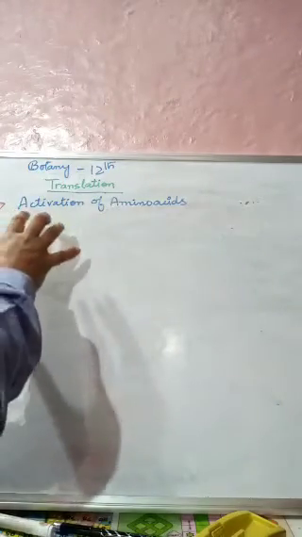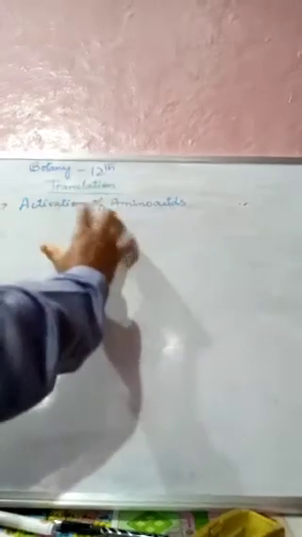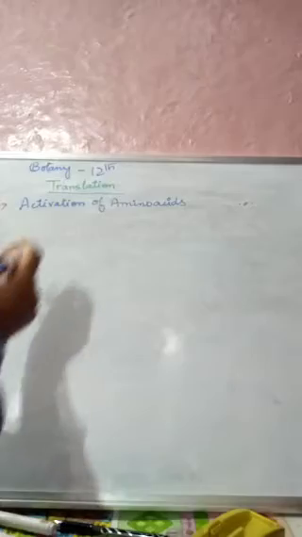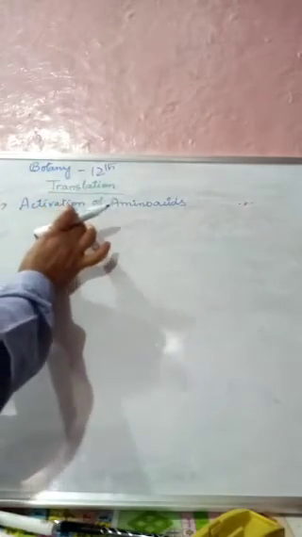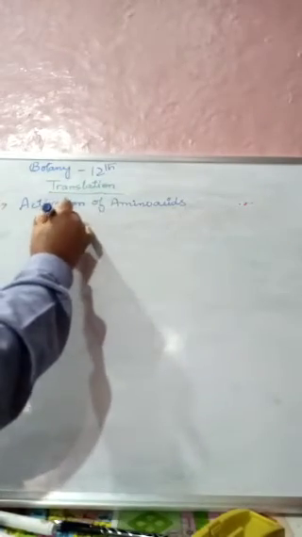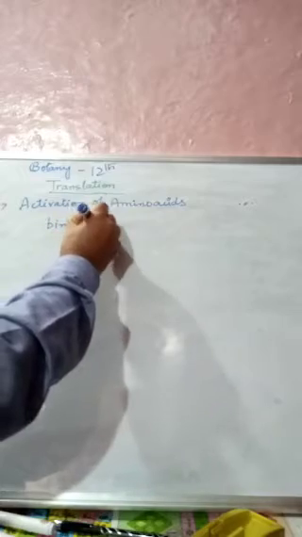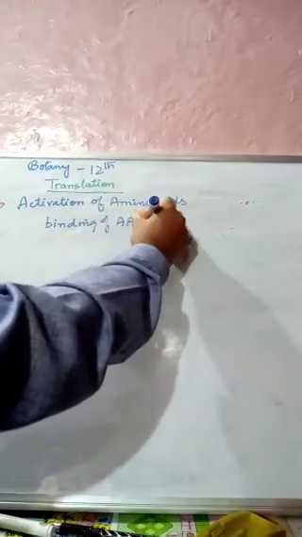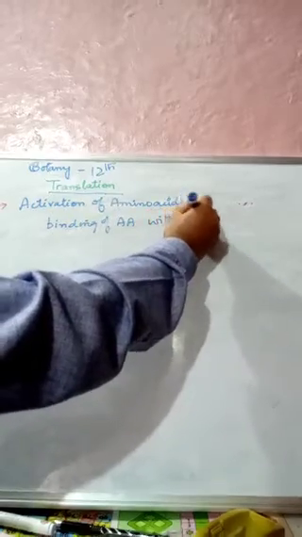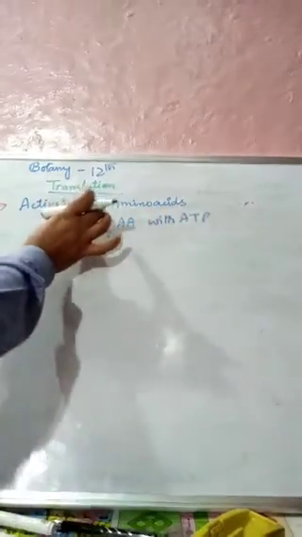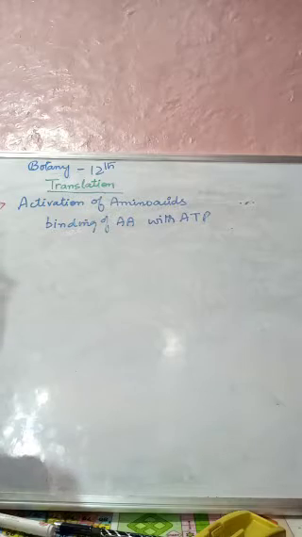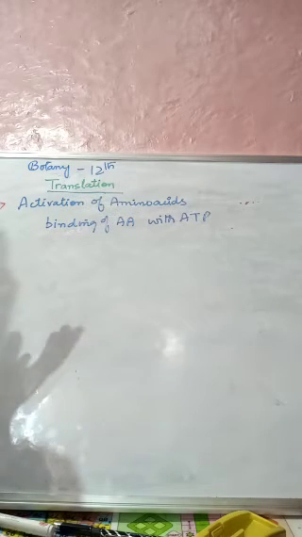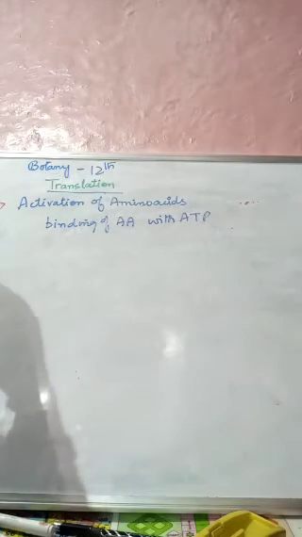Now we will see how these amino acids are activated. This reaction is brought about by the binding of amino acids with ATP.